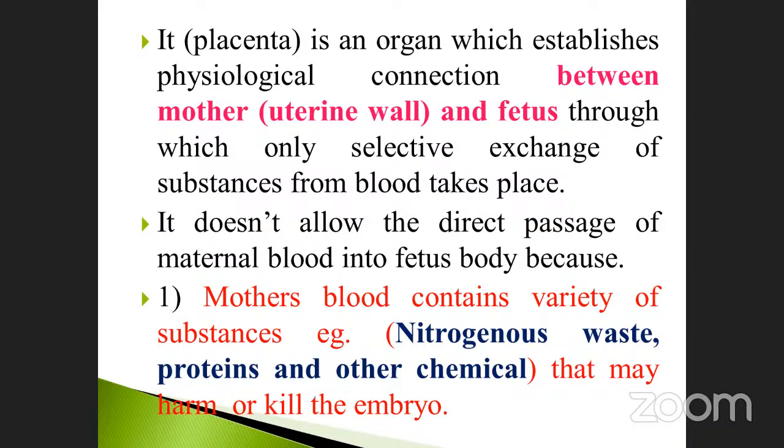That is very, very important. What is the main function of the umbilical cord? The exchange of substances. What is the exchange of substances? The mother gives nutritive food for the growth of the fetus. At the same time, after digestion, the wastes are exchanged from the fetus to the mother. That is called the exchange between the mother and the fetus.